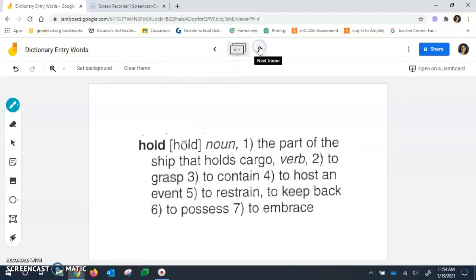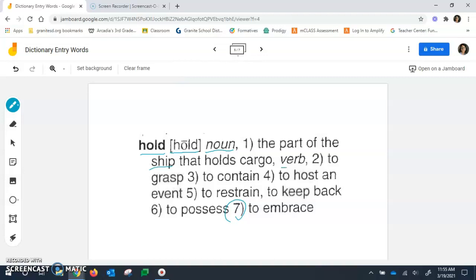And let's take a look at this word here, the word hold. Wow, this one has seven different definitions. Let's break it apart. So once again, we have our entry word here, how to pronounce the word hold, and then it tells us that this first definition is a noun, a person, place, or thing. The part of the ship that holds cargo. Well, that's different than what I was thinking, but apparently hold is also a noun that means a place in the ship or boat that holds cargo or items.